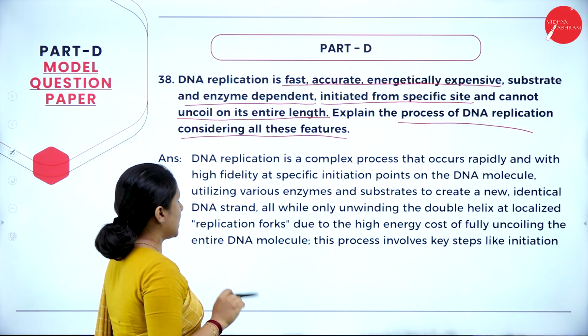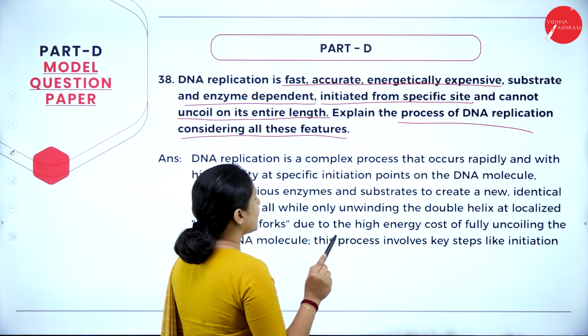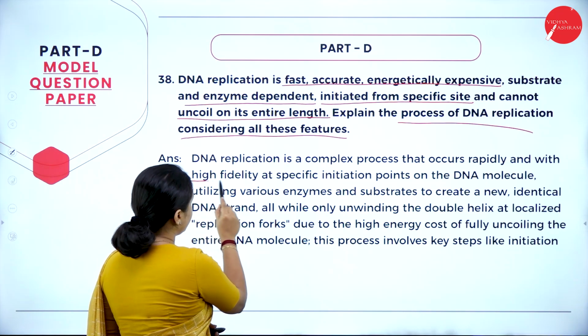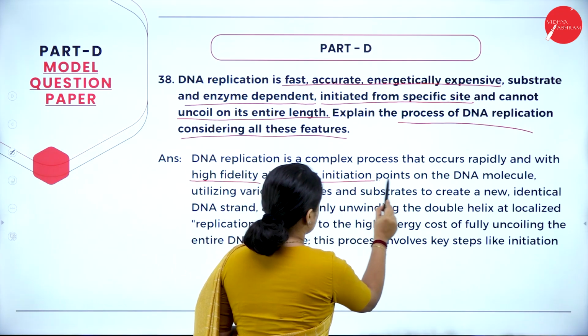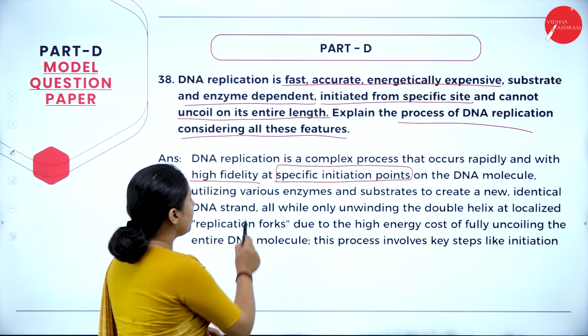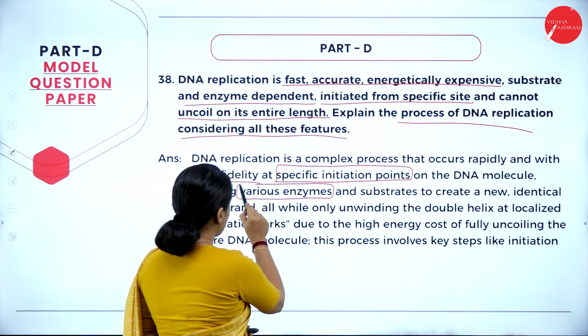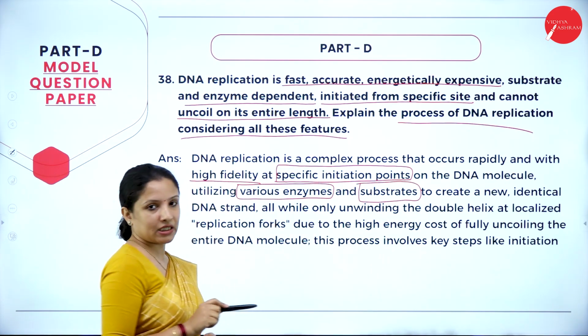So we'll look into the answer. DNA replication is a complex process that occurs rapidly with high fidelity, or high accuracy, at specific initiation points on the DNA molecule. Various enzymes and various substrates are involved to create a new identical DNA strand.